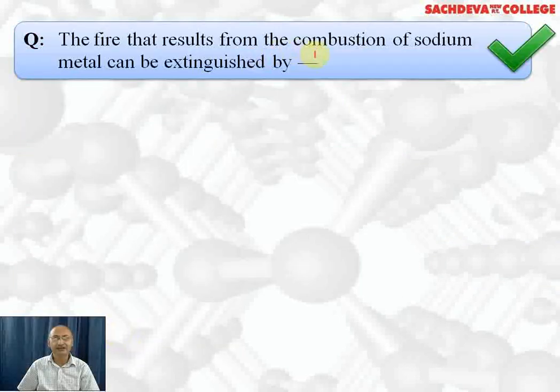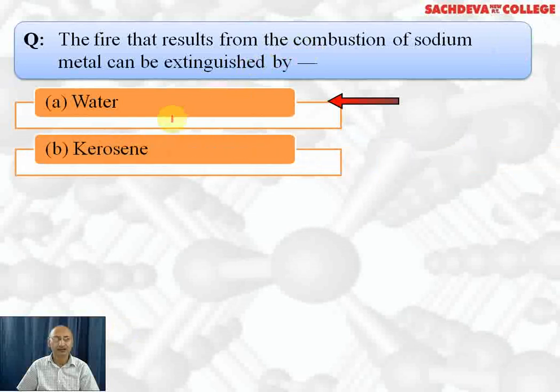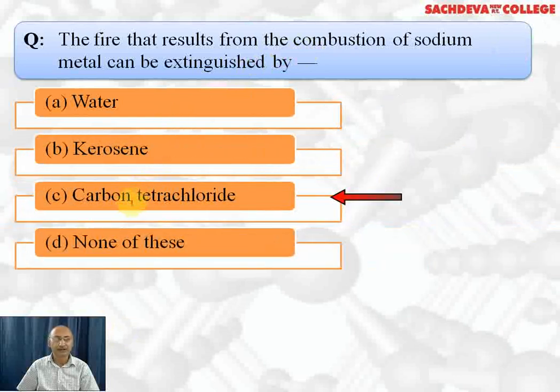The fire that results from the combustion of sodium metal can be extinguished by A part water, B part kerosene, C part carbon tetrachloride, D part none of these. Correct answer is carbon tetrachloride, because carbon tetrachloride does not support combustion and its heavy vapors will surround the burning sodium metal and cut off the supply of air and fire will be extinguished.